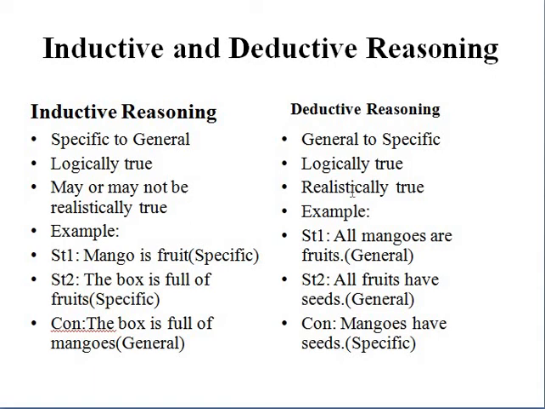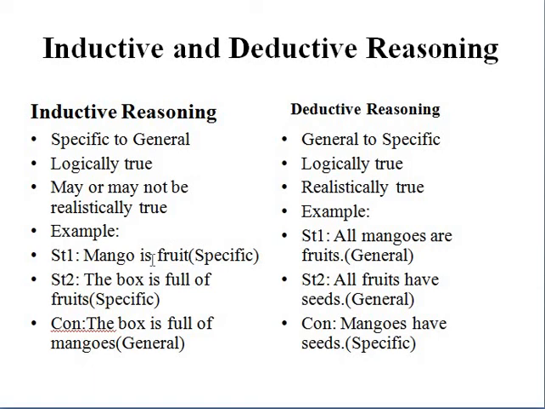What inductive and deductive mean, I am giving here with a comparison in this table. Inductive reasoning always moves from specific to general, logically true but may not be realistically true. For example, to understand how we move from specific to general with these statements: the first statement is mango is a fruit. The second statement is the box is full of fruits. The conclusion of an inductive inference is that the box is full of mangoes. This is the general statement.